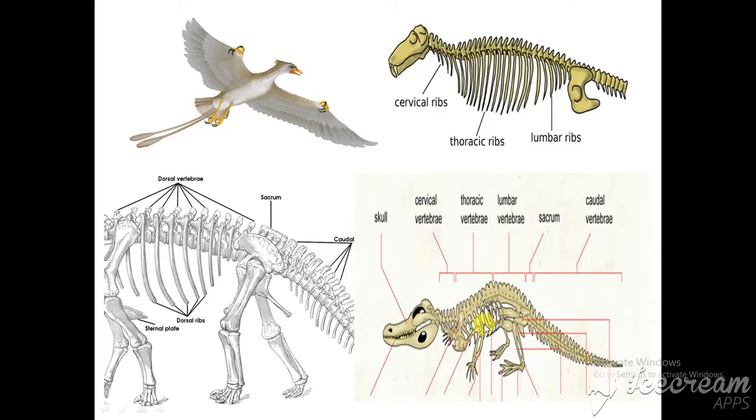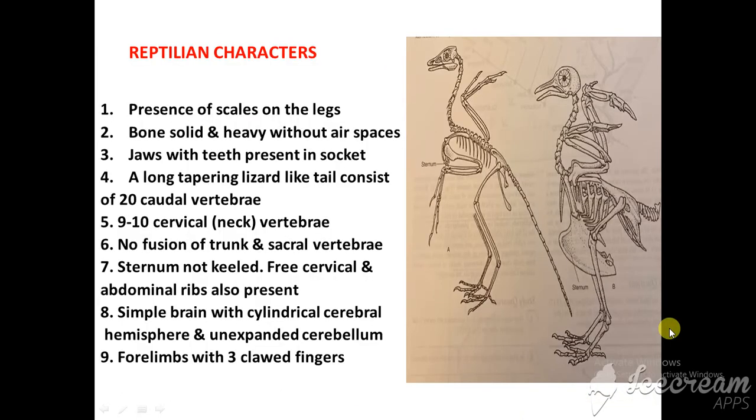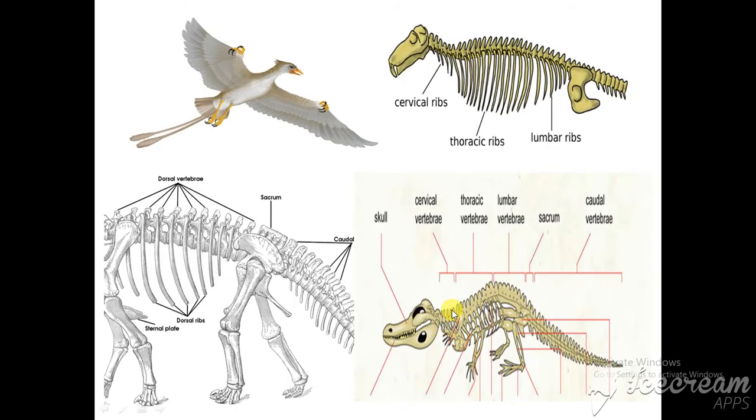This is the diagram showing that Archaeopteryx has these caudal vertebrae. Caudal word is for the tail. Also 9 to 10 cervical vertebrae. Cervical word is for the neck. In this diagram it is showing that cervical vertebrae are also present.